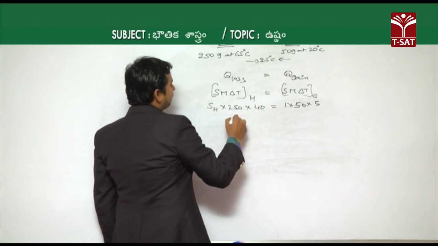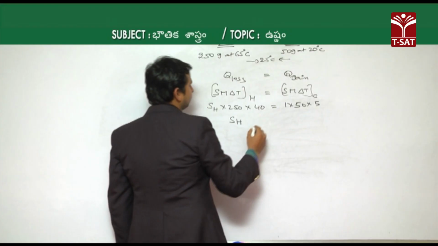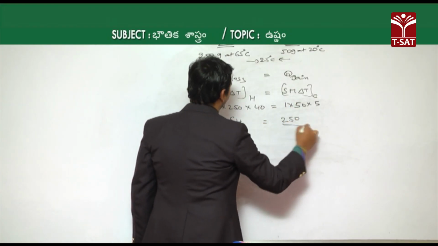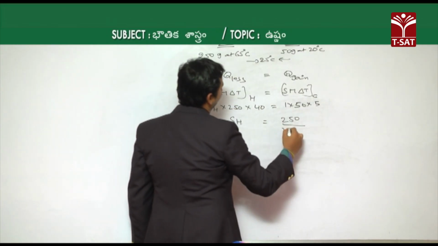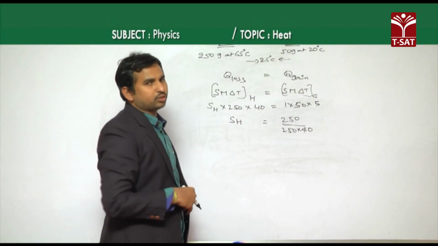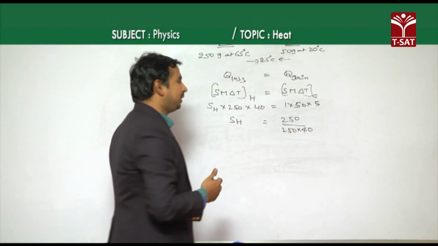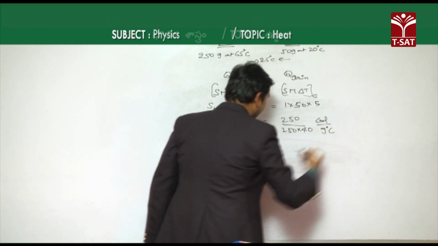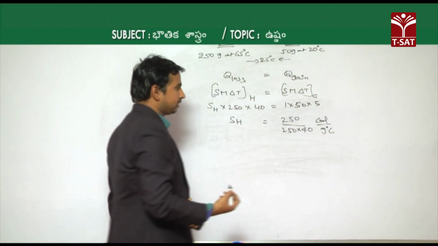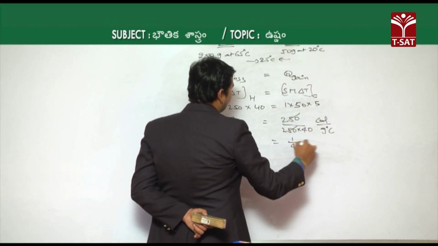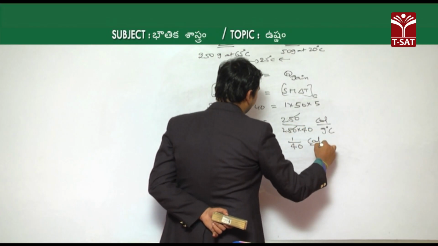Okay. Then the specific heat of the hot body becomes S_H is equal to 50 into 5, which is 250, divided by 250 into 40. As we are taking the specific heat capacity of water in units of calorie per gram degree Celsius, we can take the same units for the solid also. So, calorie per gram degree Celsius. Then the 250 gets cancelled, and we get 1 by 40 calorie per gram degree Celsius.